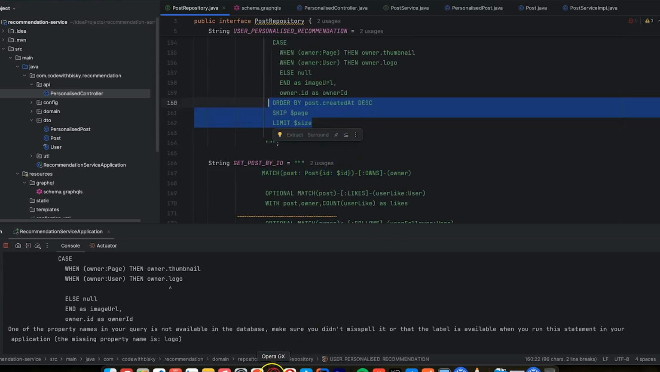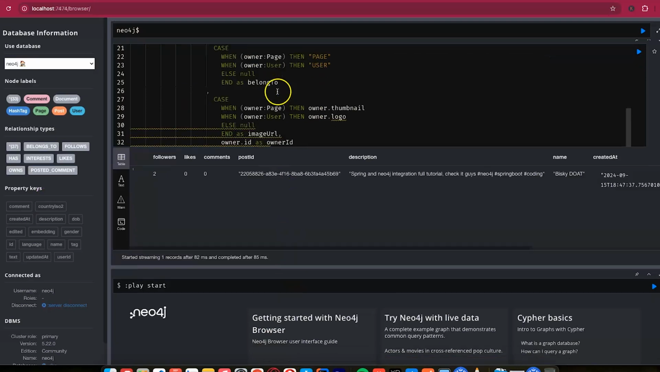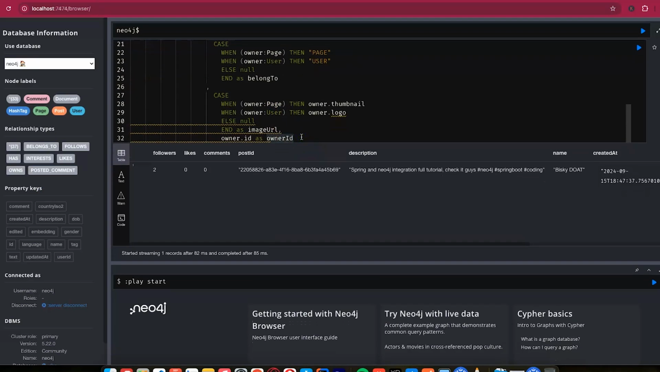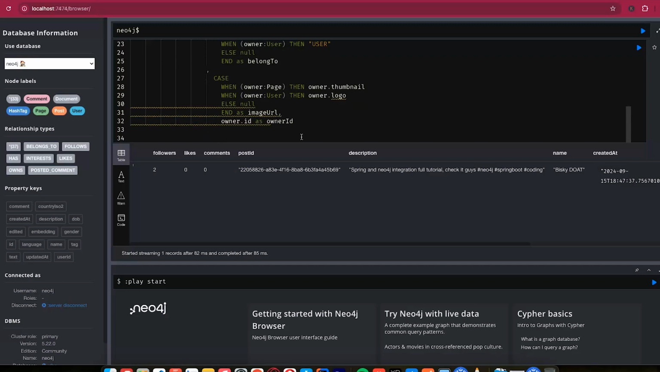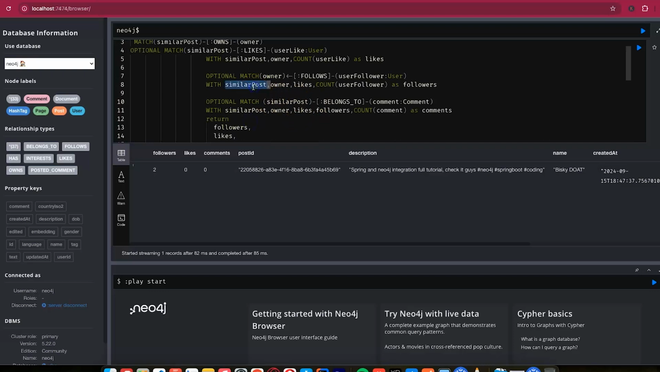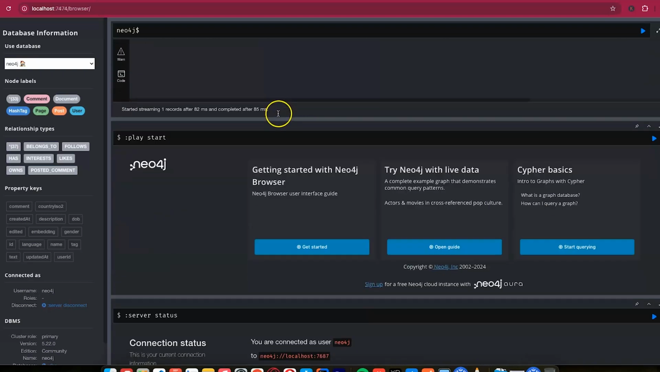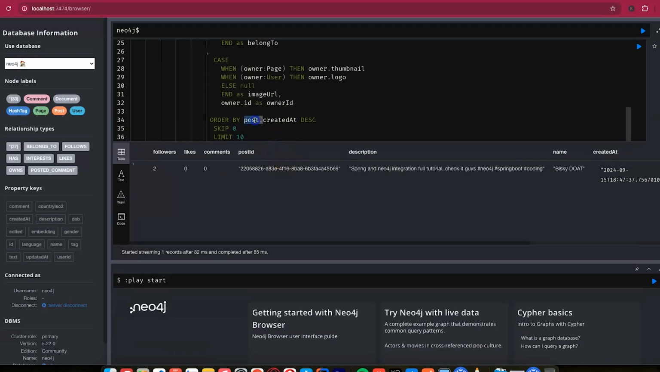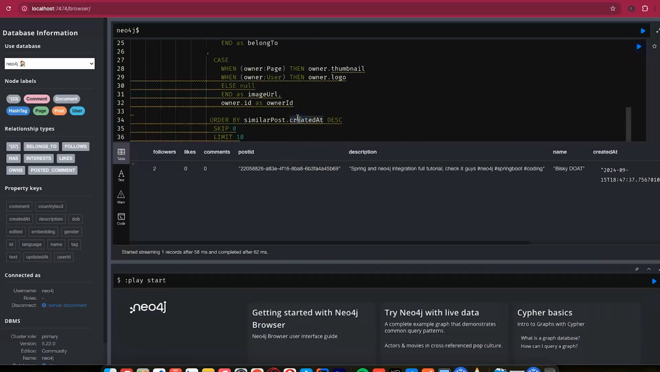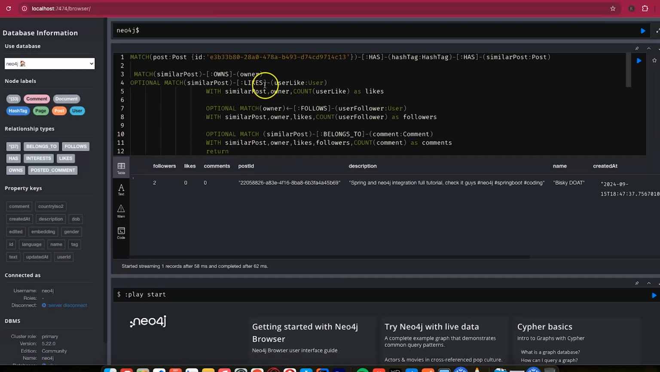So I can come here and it's going to be a list. Maybe there will be maybe 100. So what I want to do, I just want to paginate these things, and here you just say skip 0 and size, it's going to be 10. And let's try here, it's going to be similar post, because we want to order by similar post. Yeah, like this. So this is the query that we want to get the similar post.